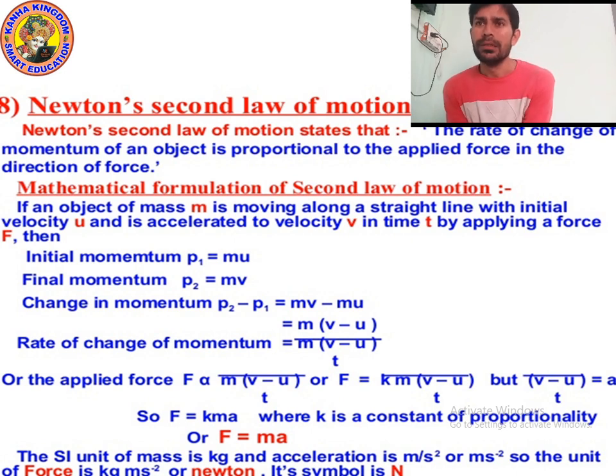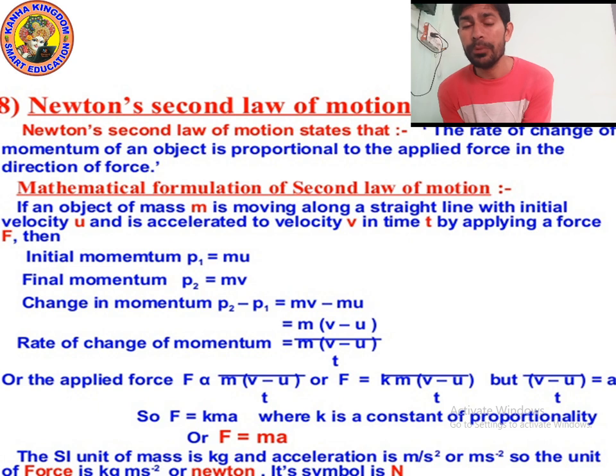Now we already know from the previous chapter what acceleration is. Acceleration is equal to v minus u upon t. So in place of v minus u upon t, we will write a. Then the formula will become F is equal to kma. And suppose the value of k is 1, because k is the constant of proportionality, so here its value is 1.